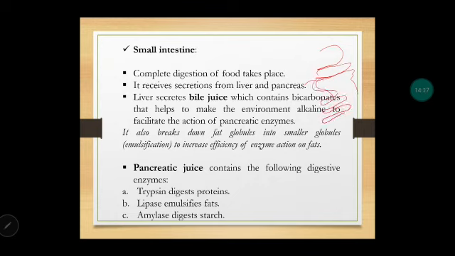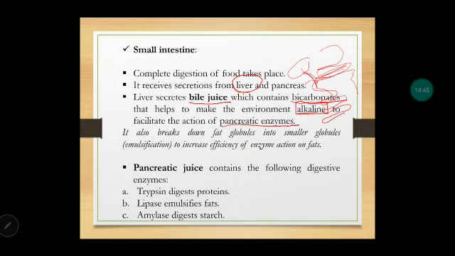So the small intestine is going to receive secretions of the pancreas, plus here the liver is there and secretions from here also it is going to receive. Let us see what all secretions are there. Firstly, let us see about liver. Liver secretes bile juice and this bile juice contains bicarbonates. Now what are these bicarbonates doing? They make the environment alkaline, basic. Now this basic environment is very much required to activate the